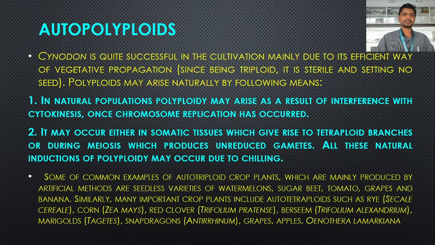These are the various seedless varieties of watermelon, sugar beet, grapes, apple, tomato, banana. These seedless varieties are mostly autotriploid crop plants. Autotriploids are characterized by sterility and no seed set. This character has been utilized for the production of seedless varieties of watermelon, sugar beet, tomato, grapes and banana.